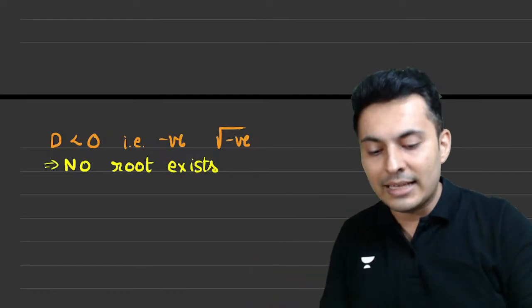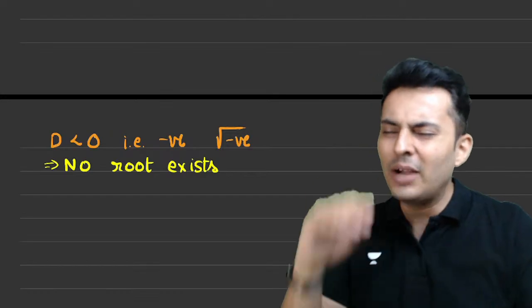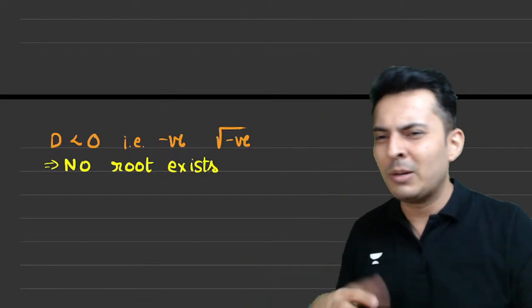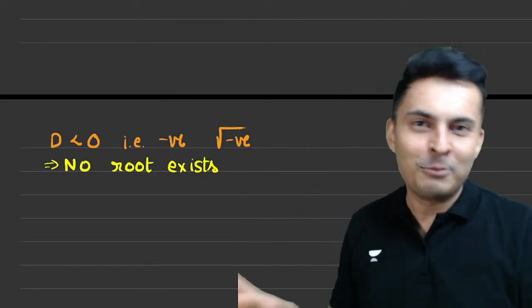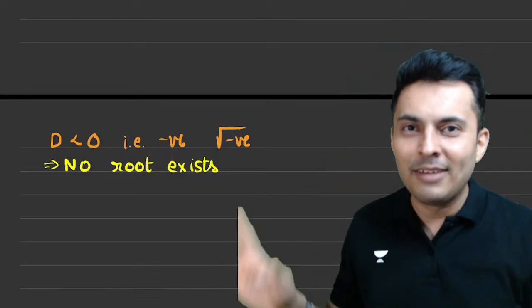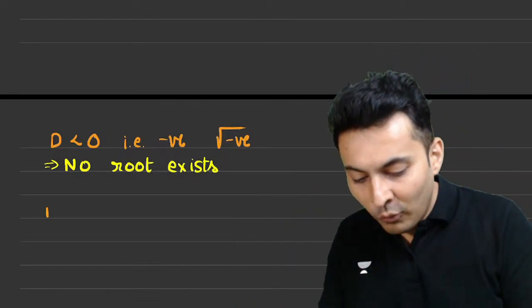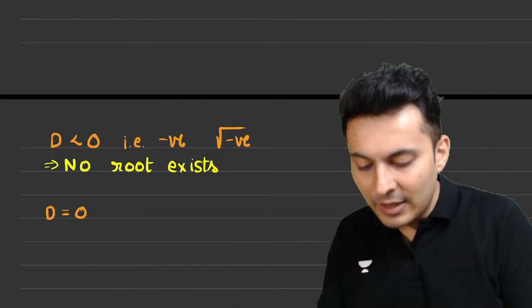No roots exist. No real roots, basically. Then you don't have to worry about imaginary numbers and real numbers, because for you guys, imaginary numbers are really imaginary. Engineering students will worry about it. Don't worry about imaginary numbers. Okay. Great. What if the discriminant is 0?